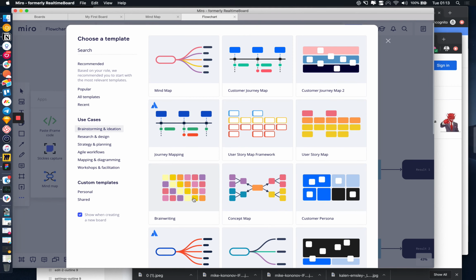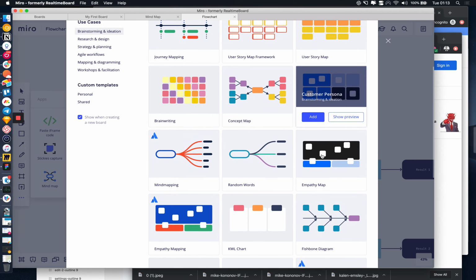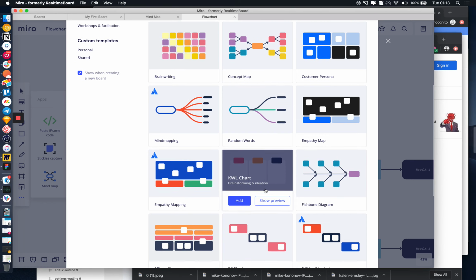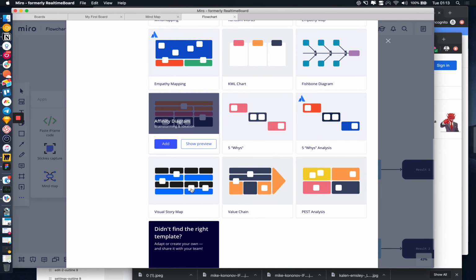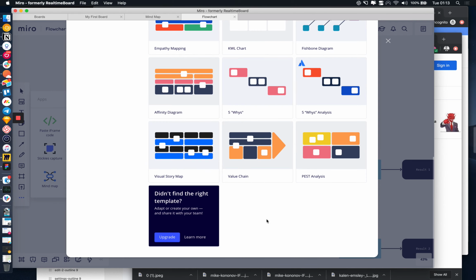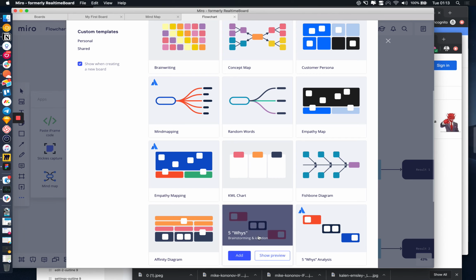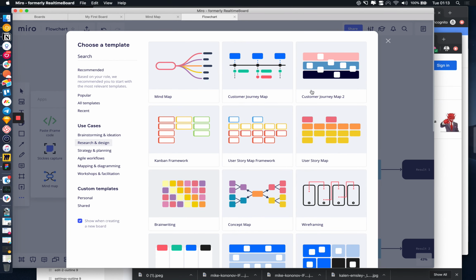Customer personas. This is really, really interesting. Empathy mapping. KWL. Fishbone. I'm going to have to play around with this a lot more. 5 whys. Anyway, yeah, I think this is